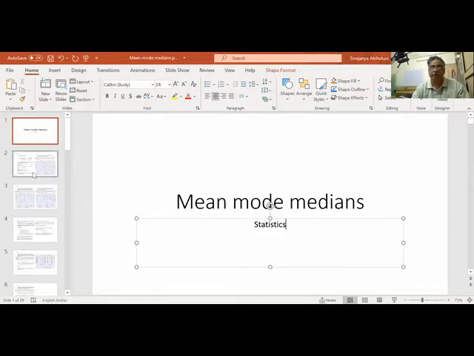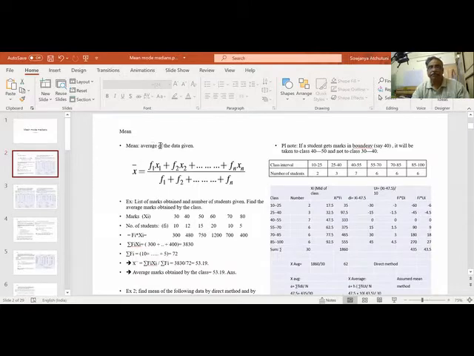Okay. So first we'll understand what is mean. Mean is nothing but the average of the data given. Suppose there are x1 marks by f1 students, x2 marks by f2 students, say 30 marks by 5 students, 35 marks by 10 students, 90 marks by 3 students.